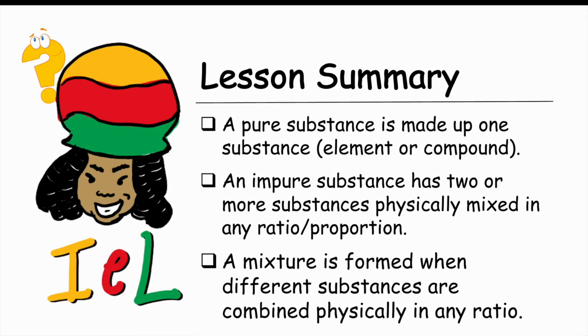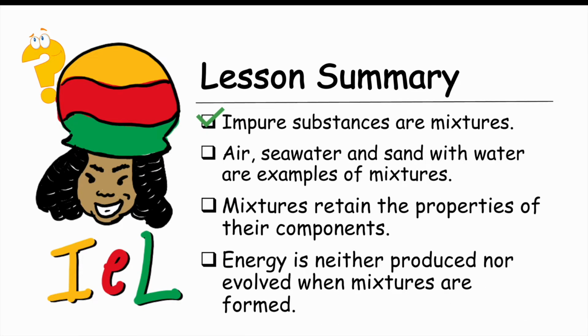Here are the lesson summary points. A pure substance is made up of one substance, whether an element or a compound. An impure substance has two or more substances physically mixed in any ratio or proportion. A mixture is formed when different substances are combined physically in any ratio. Impure substances are mixtures. Air, seawater, and sand with water are examples of mixtures.